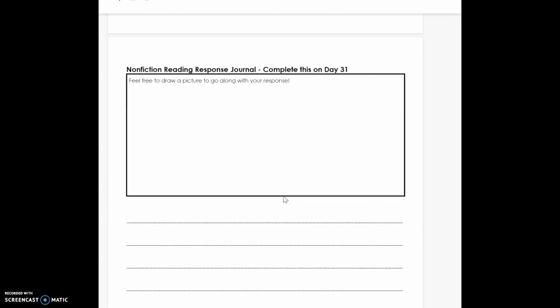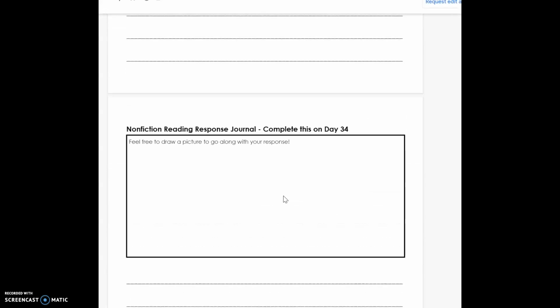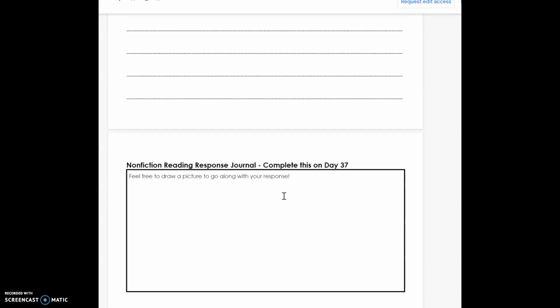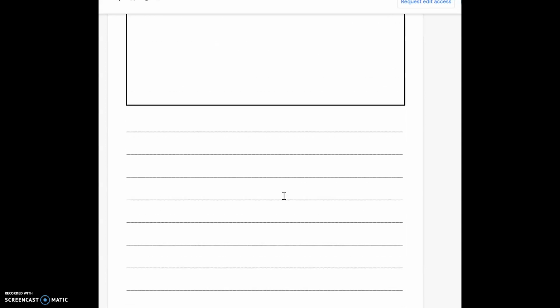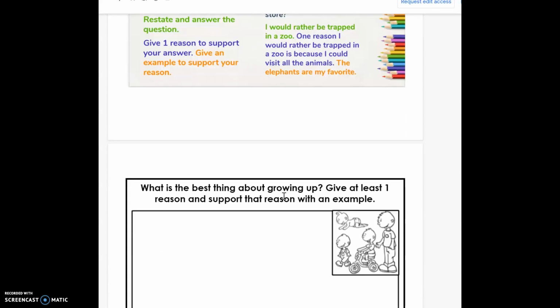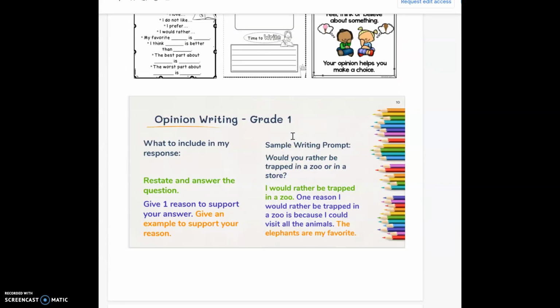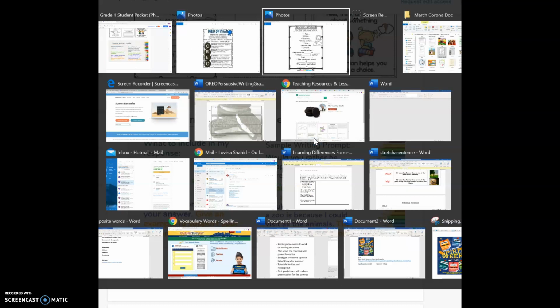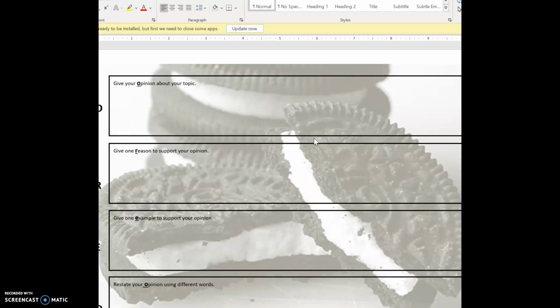So your writing prompt is down here in your packet after your reading response. It says day 31. Okay, right here. Okay, so they gave us an example for opinion writing. So would you rather be trapped in a zoo or in a store? So it says, I would rather be trapped in a zoo. Okay, well, Ms. Shahid is going to go back here and we are going to write our opinion.